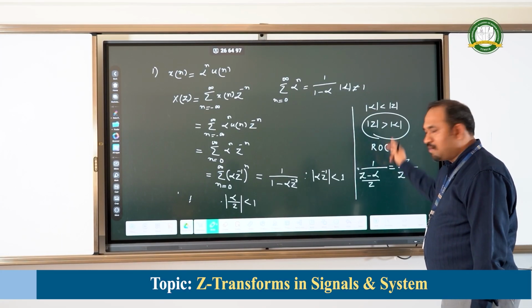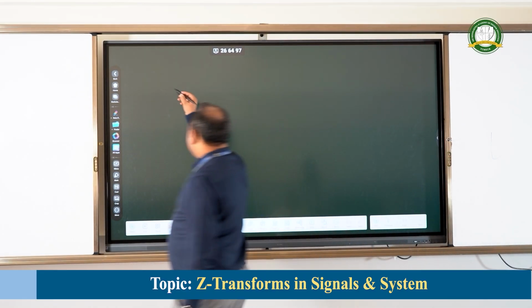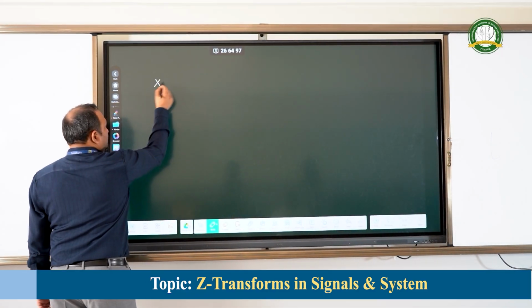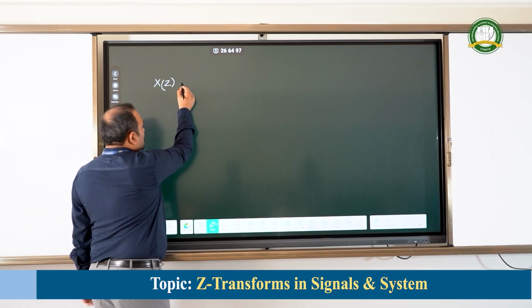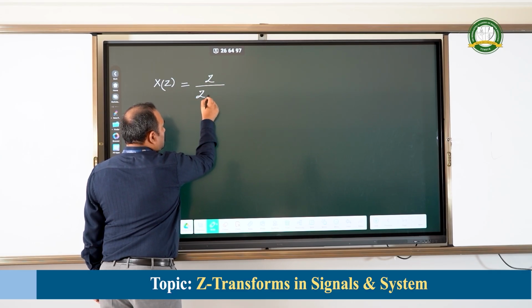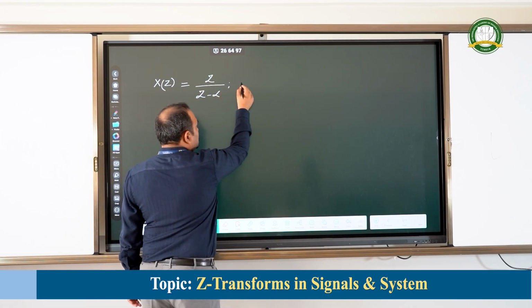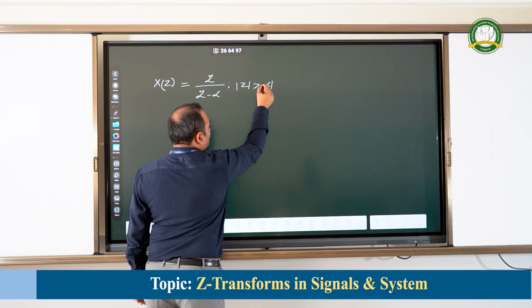Now hope you remember this. We will move on to the next sheet. Therefore, we have obtained the Z transformation of the given input as X(z) equal to z divided by z minus alpha, where the region of convergence is modulus of z greater than modulus of alpha.